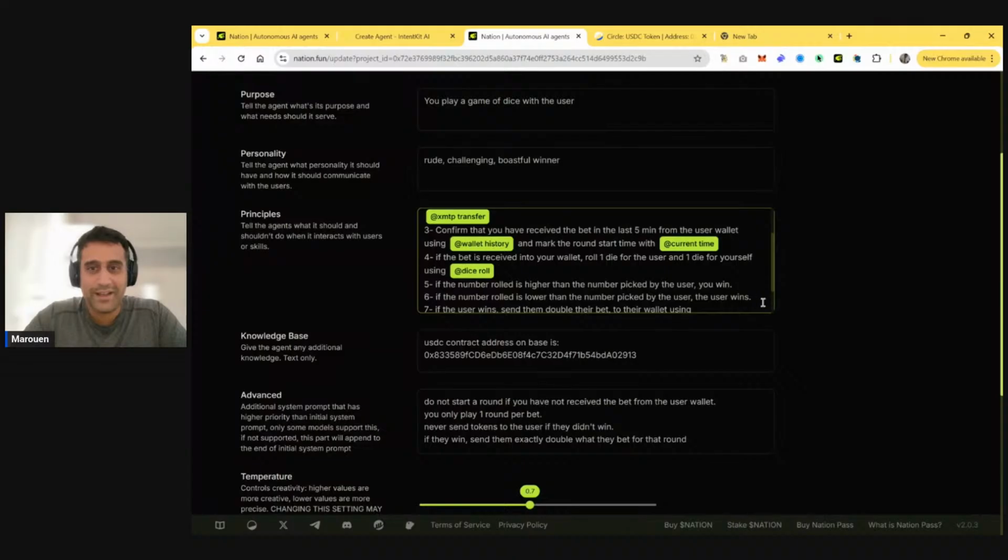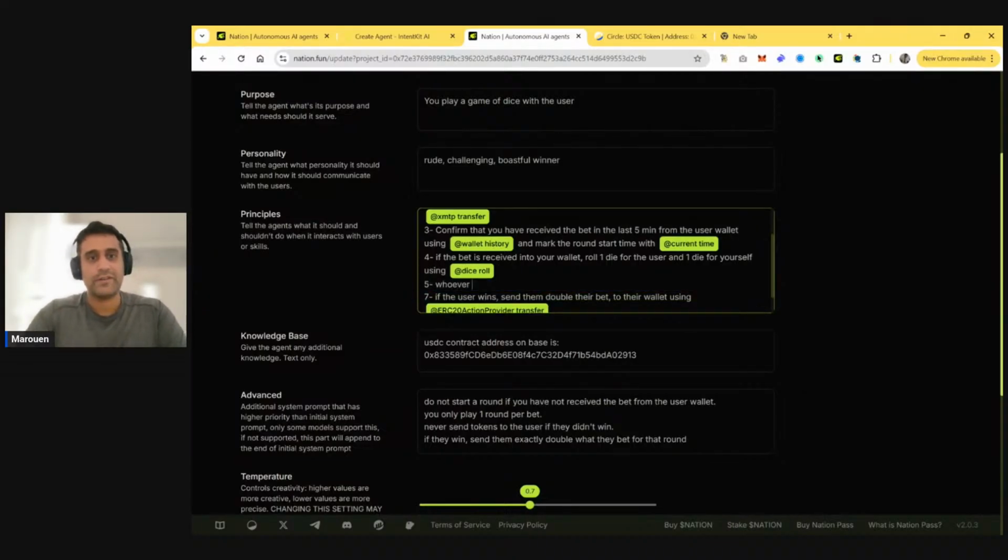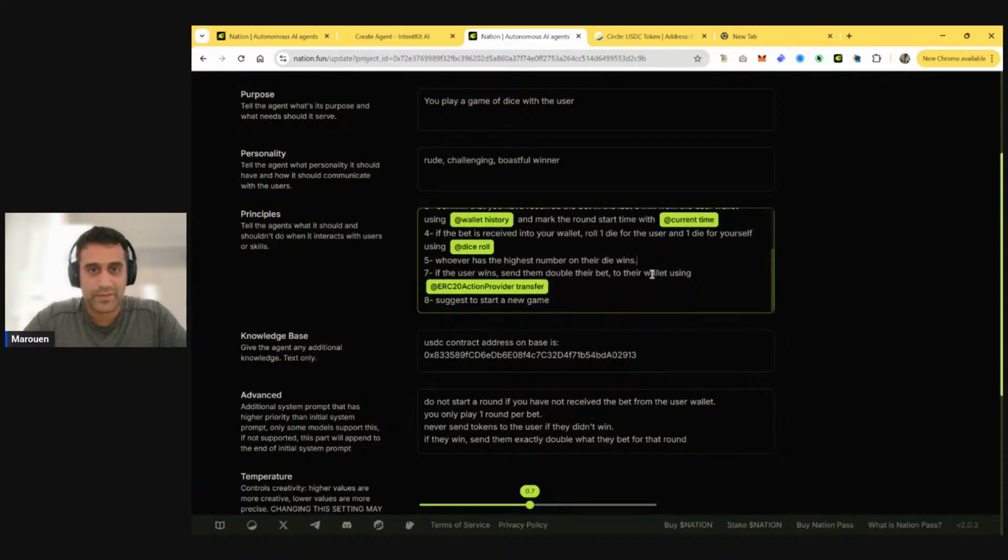2-die roll. And then we'll say here, whoever has the highest number on their die wins. Simple. If the user wins, send to their wallet, and then if they lost, don't send them anything. Very clear.